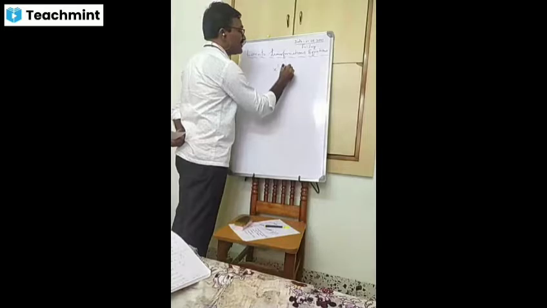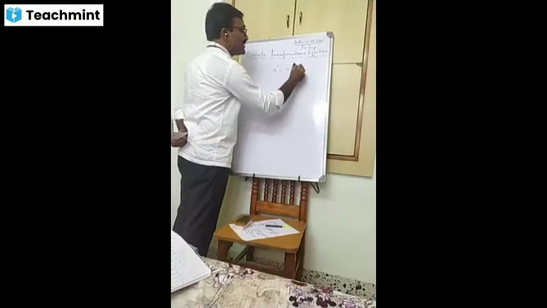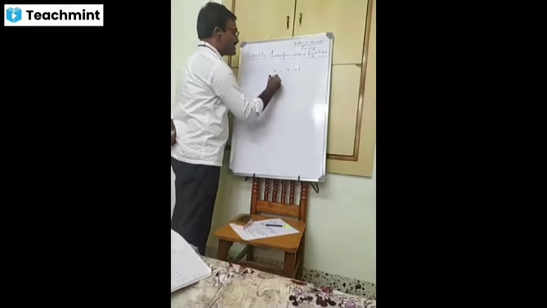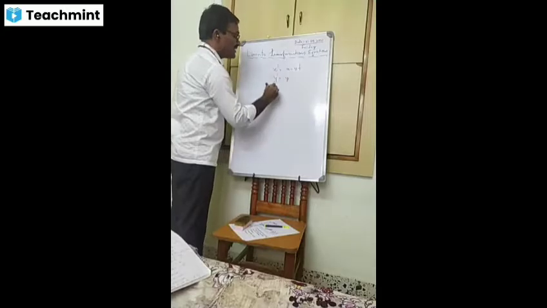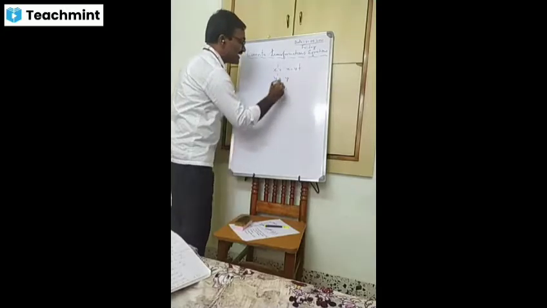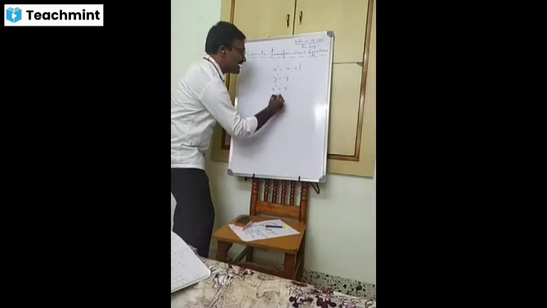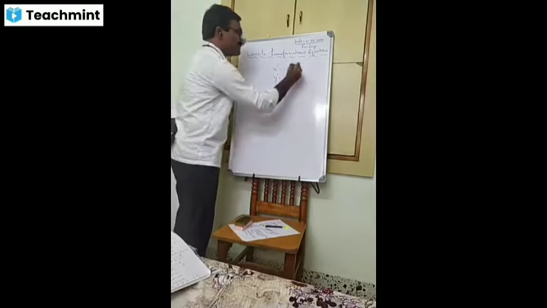x' is equal to x minus vt, y' is equal to y, z' is equal to z, and finally t' is equal to t.